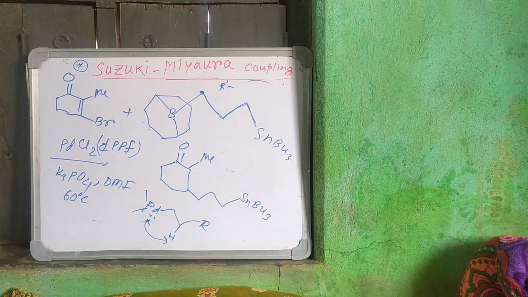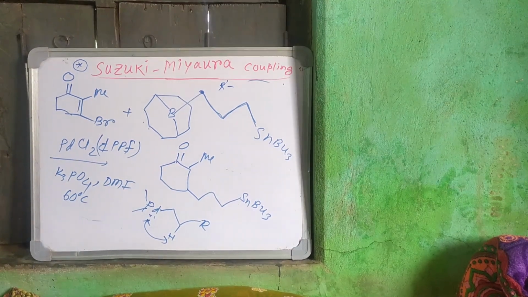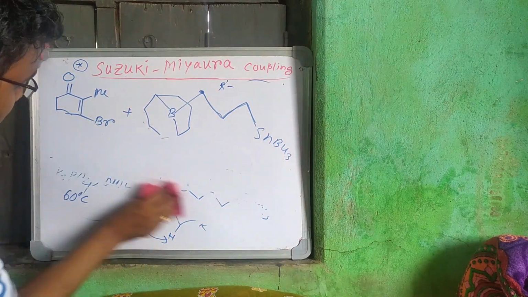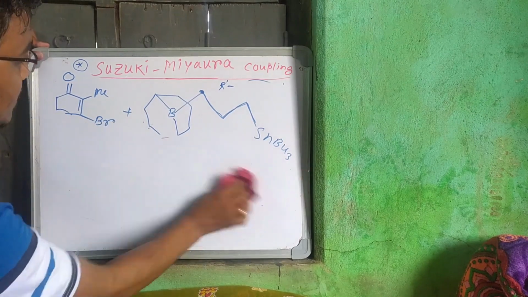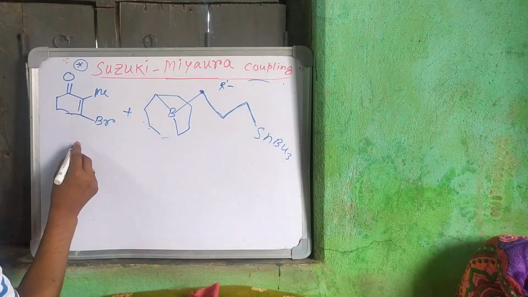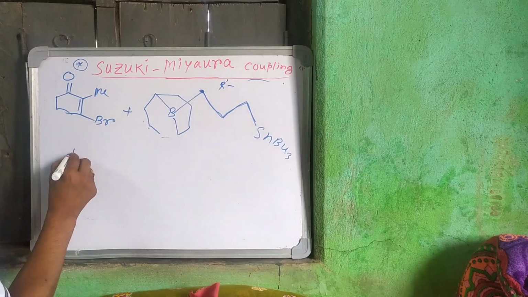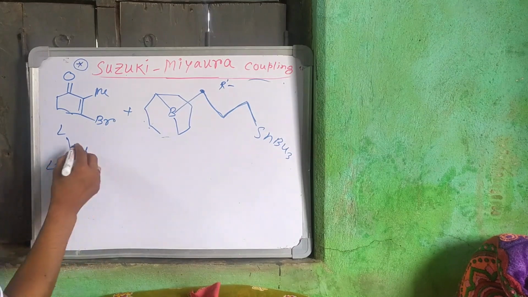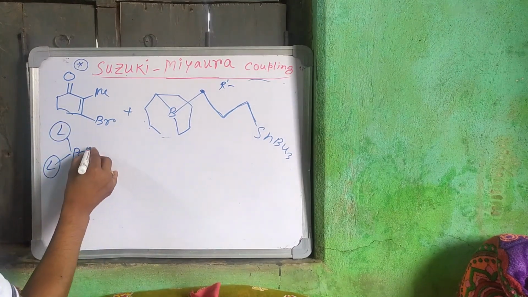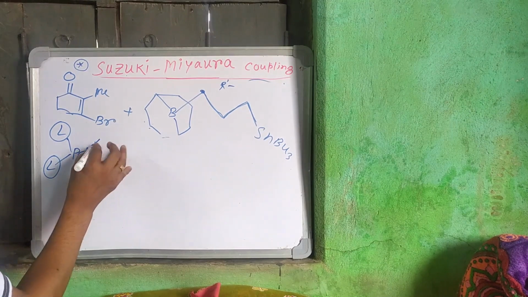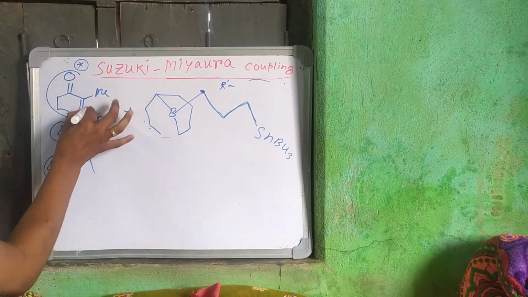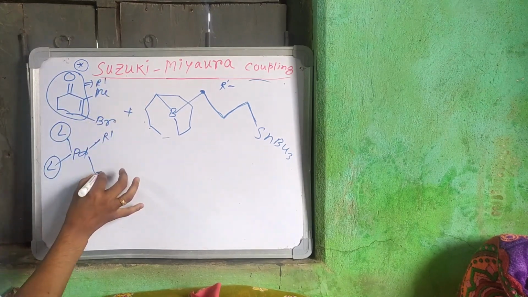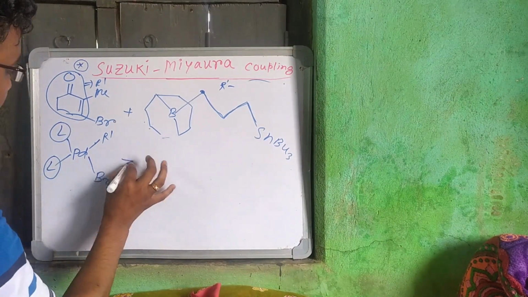Okay. If I tell that mechanism, then it will be easy. I can show the mechanism. See, first what happens? It undergoes oxidative addition. Palladium undergoes oxidative addition. L and L, where L means very bulky ligand. Here this group may be attached, and this is Br. First oxidative addition occurs. Then after that what happens?